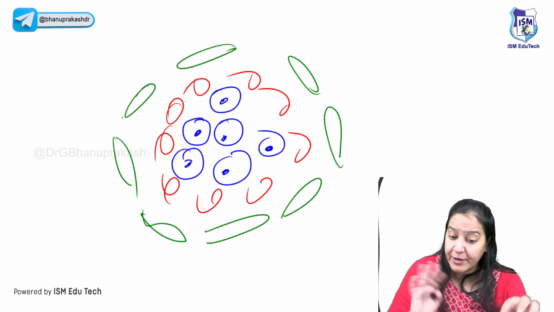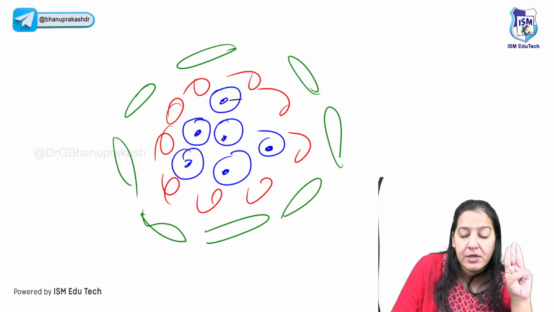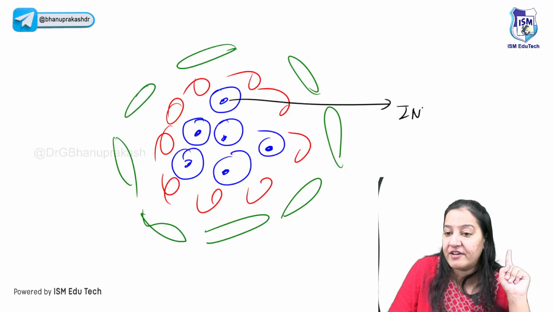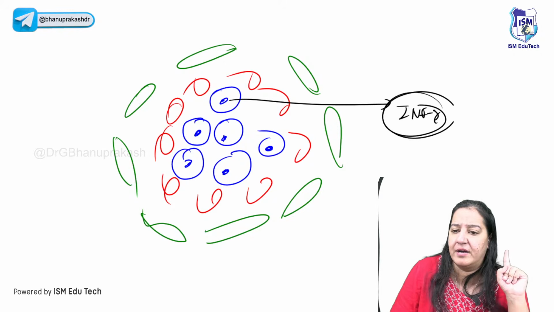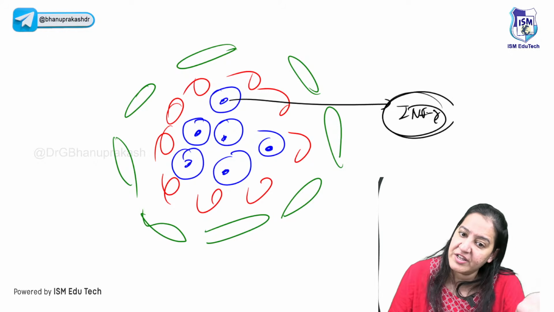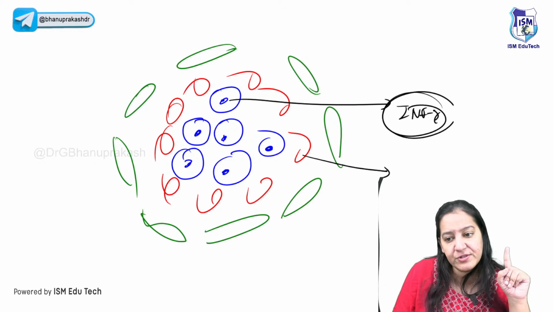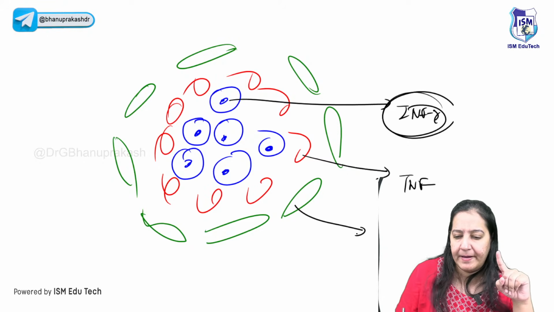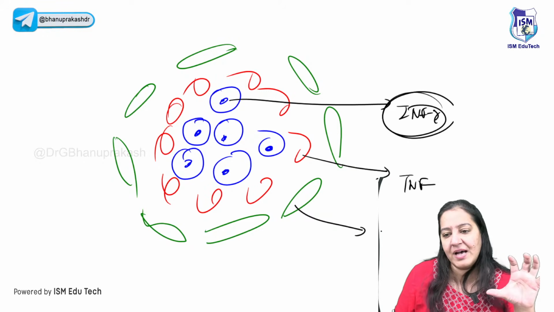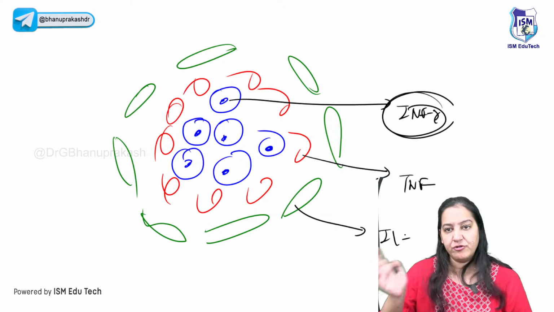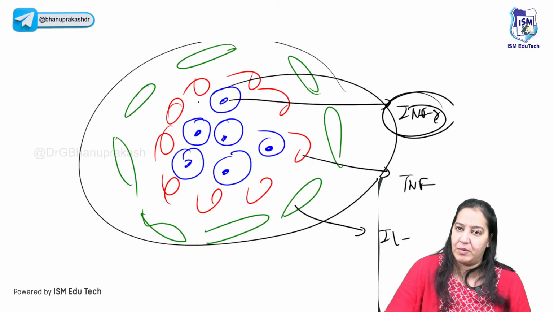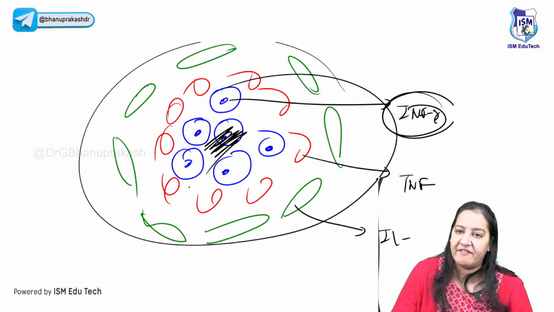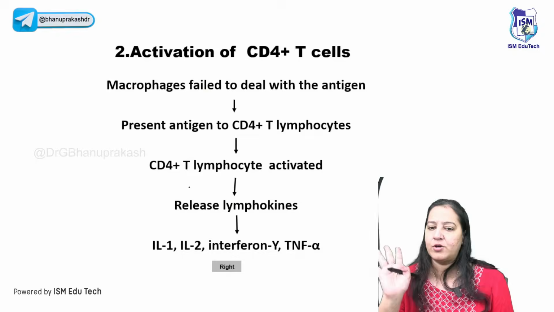The 3 types of cells are due to the 3 types of chemicals I told you. The epithelioid cells are due to interferon gamma, the most important chemical, which converts the monocyte and macrophage into epithelioid cells. The T lymphocytes are due to TNF, and the fibroblasts are due to interleukins. So you have to learn the 3 chemicals. Ultimately, a granuloma is formed. The center of the granuloma may have caseous necrosis. That's all about a granuloma.